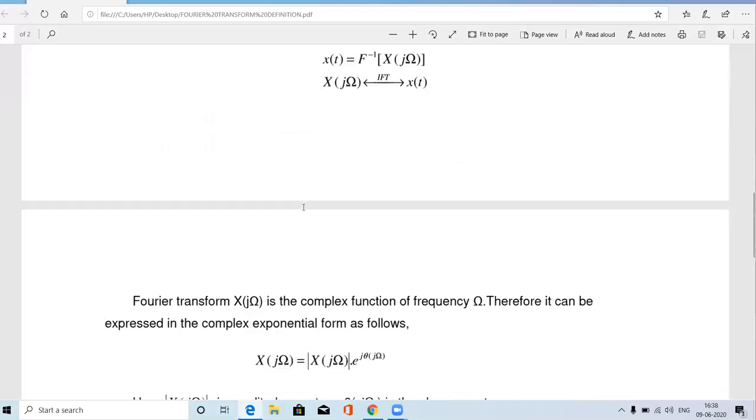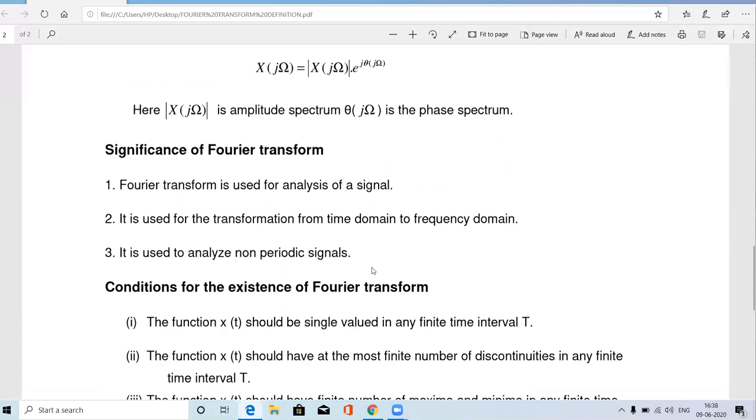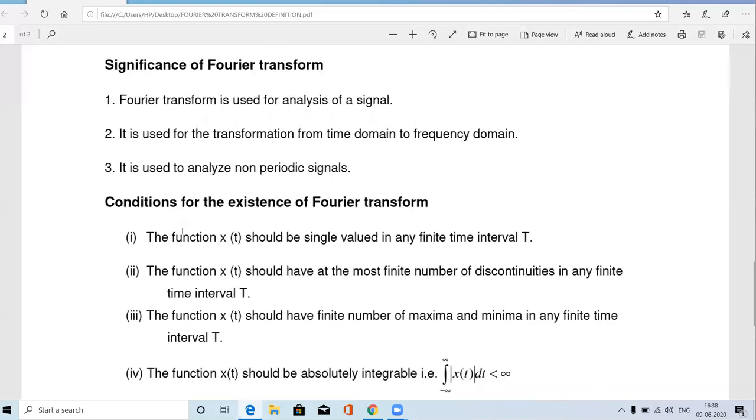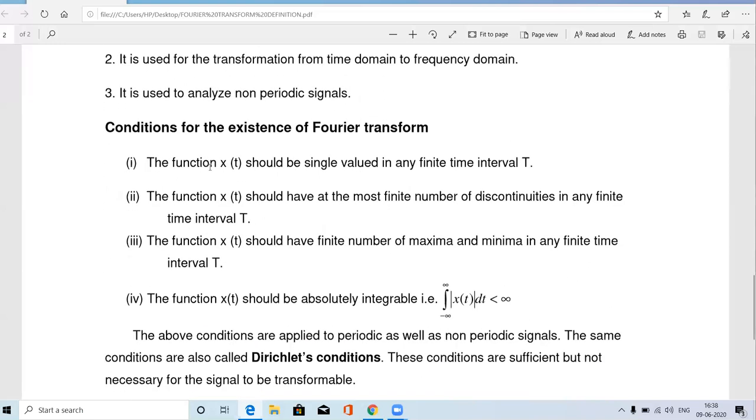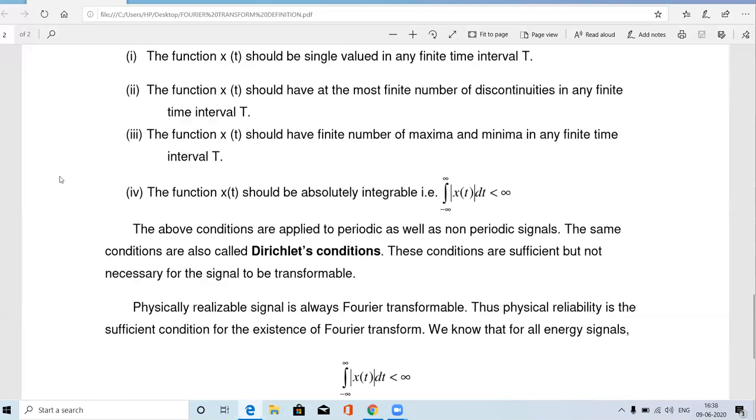Another 2-mark question: what are the uses of the Fourier transform? It is used for the analysis of signals, it is used to convert the time domain signal into the frequency domain, and it is mainly used to analyze non-periodic signals. These are the significance of the Fourier transform. And another 2-mark question is the condition for the existence of the Fourier transform. These are the 4 conditions we have to write.